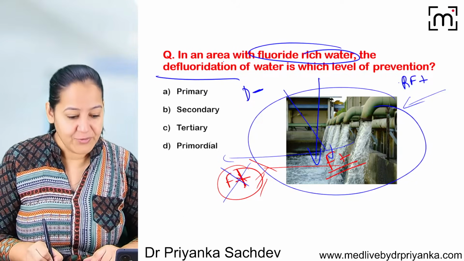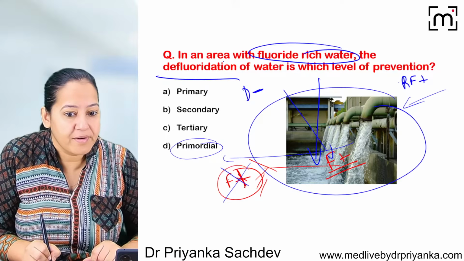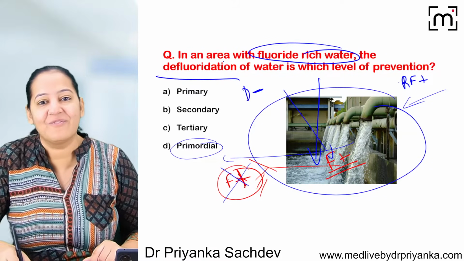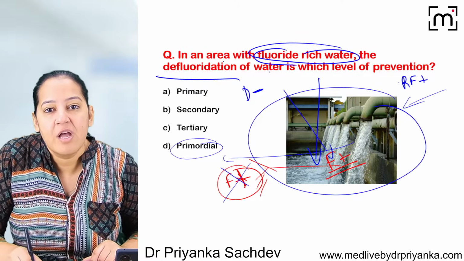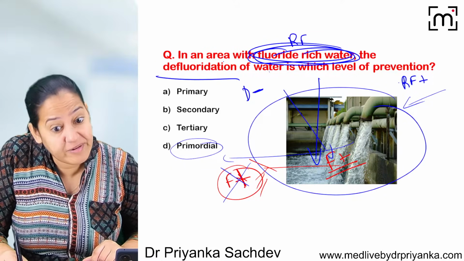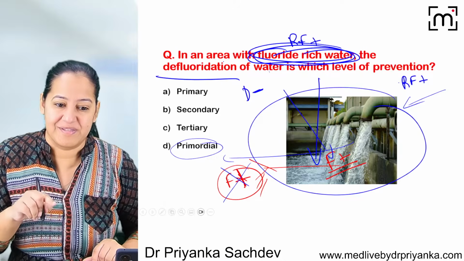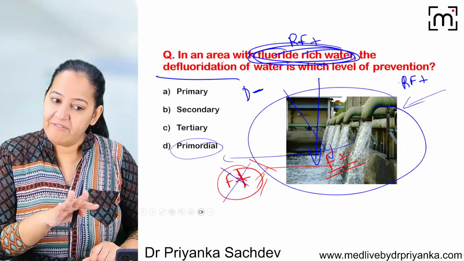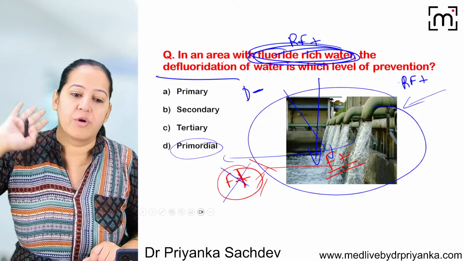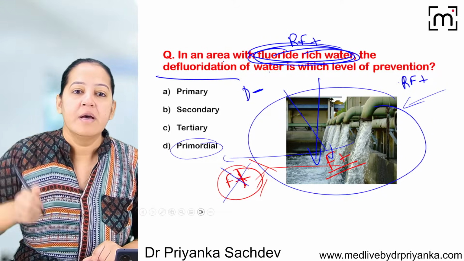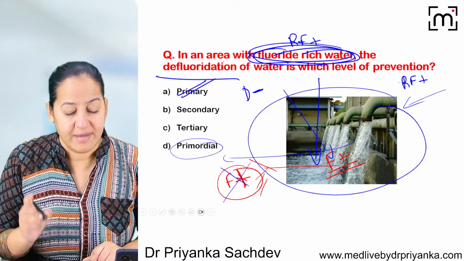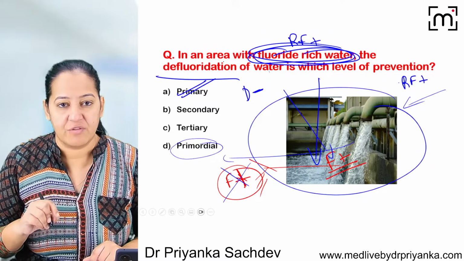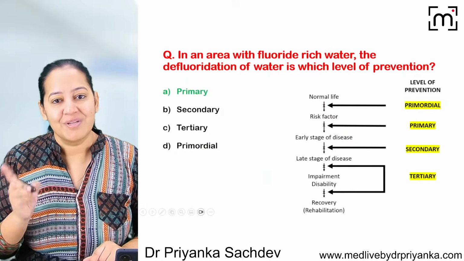Students get confused here. You people say, ma'am, why not primordial? Because the risk factor is present. The water contains the fluorine. It's written fluorine rich water, meaning the risk factor is already present. But the persons have not yet developed fluorosis. So before they develop fluorosis, the government is doing the Nalgonda technique, removing the excess fluorine. So it is primary level of prevention, and it gives protection for a specific disease. Only for fluorosis, not for polio or other diseases. So it is specific protection.